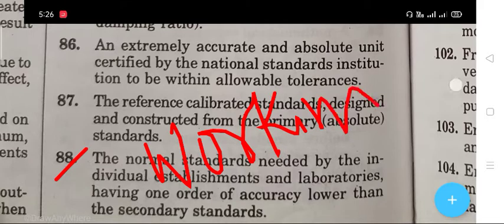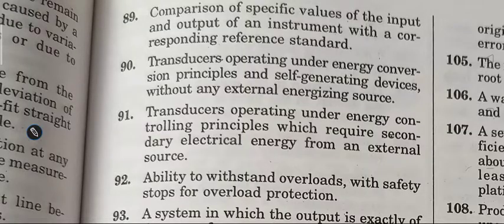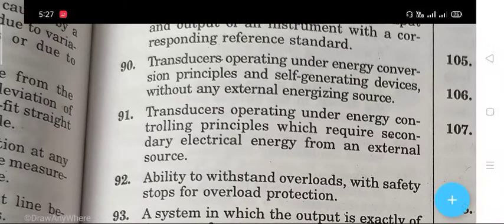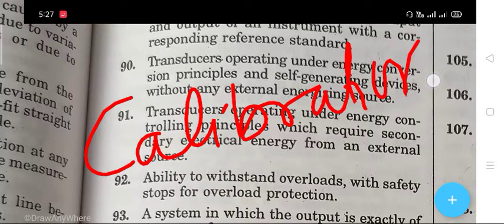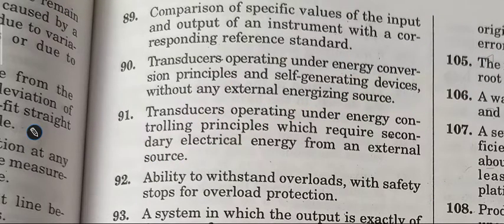Question 89 is the comparison of specific values of the input and output of an instrument with a corresponding reference standard. The right answer is calibration.